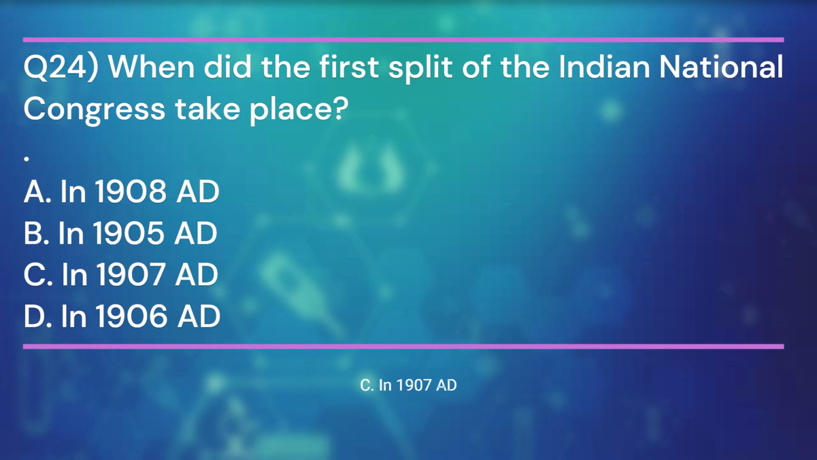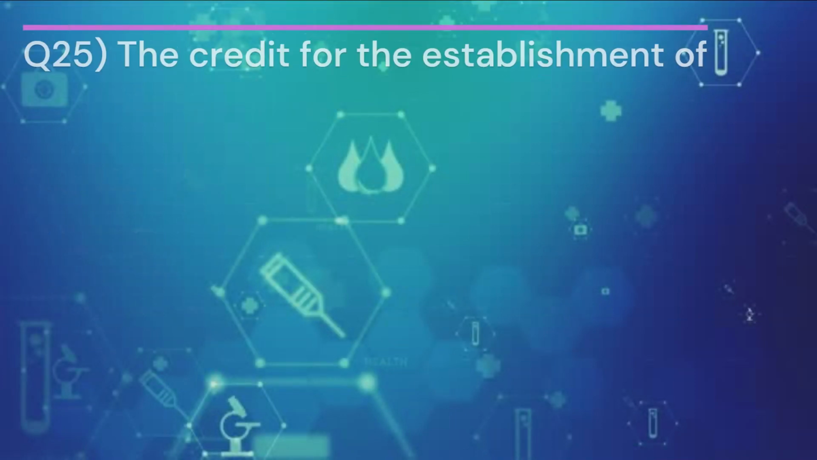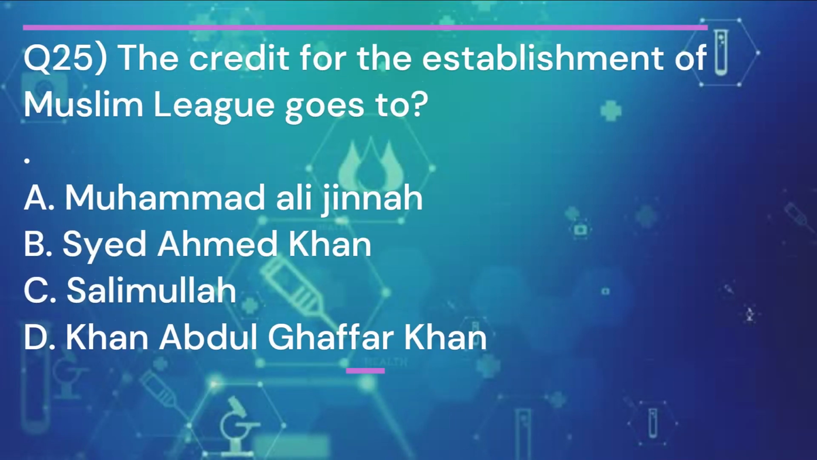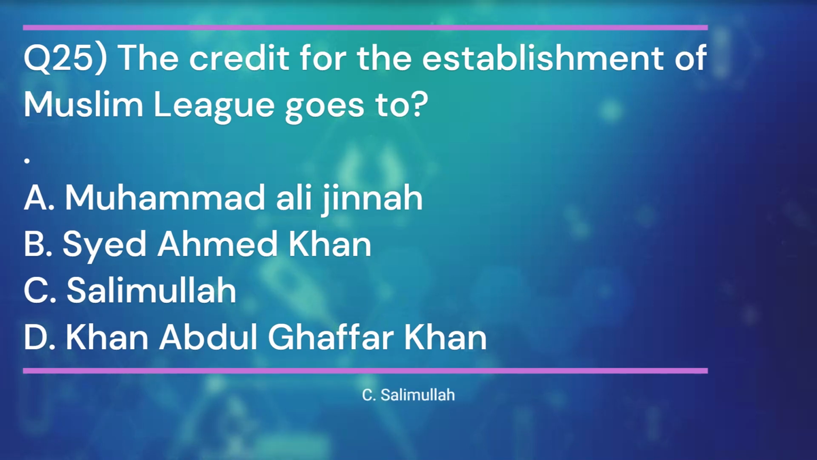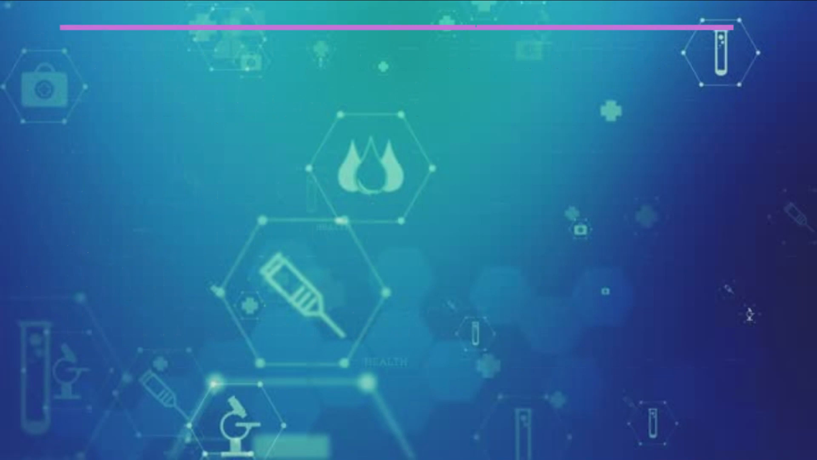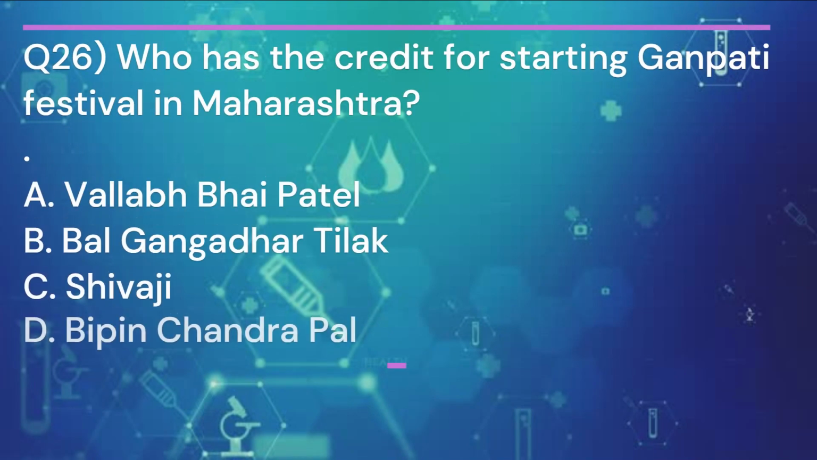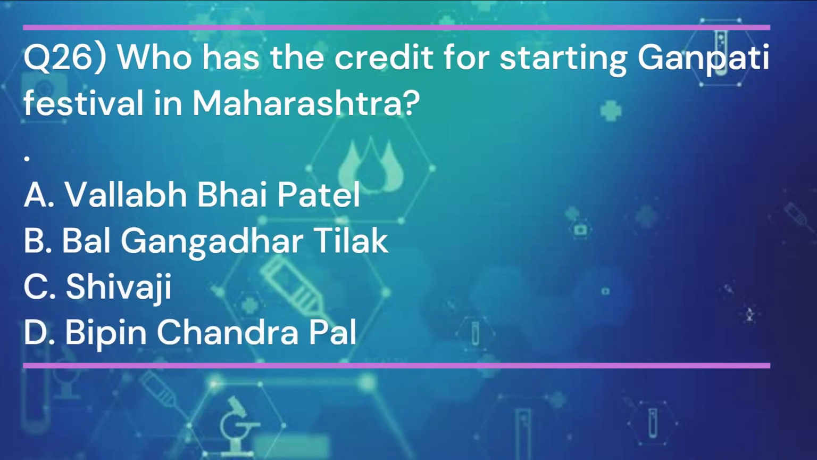In 1907 AD. Question 25. The credit for the establishment of Muslim League goes to? And the answer is C. Salimullah. Question 26. Who has the credit for starting Ganpati festival in Maharashtra? And the answer is B.